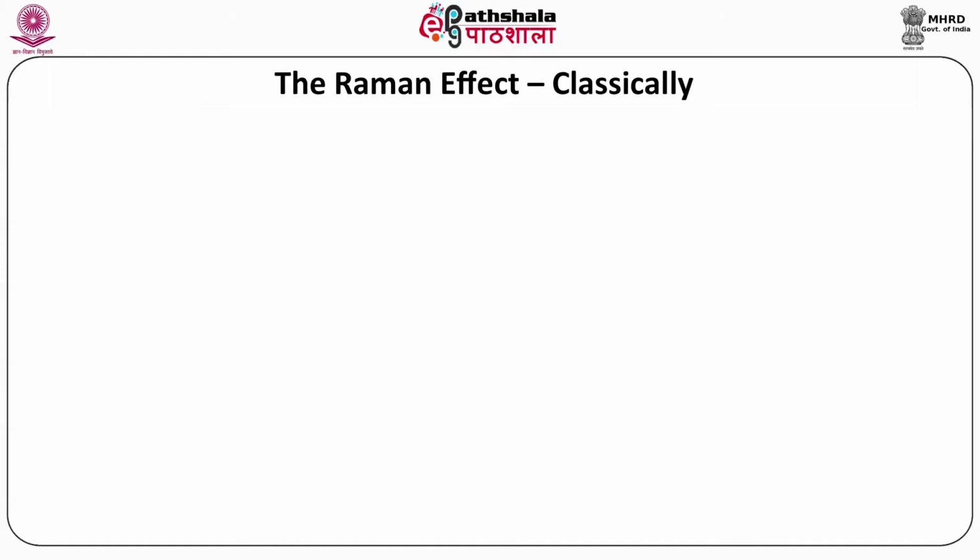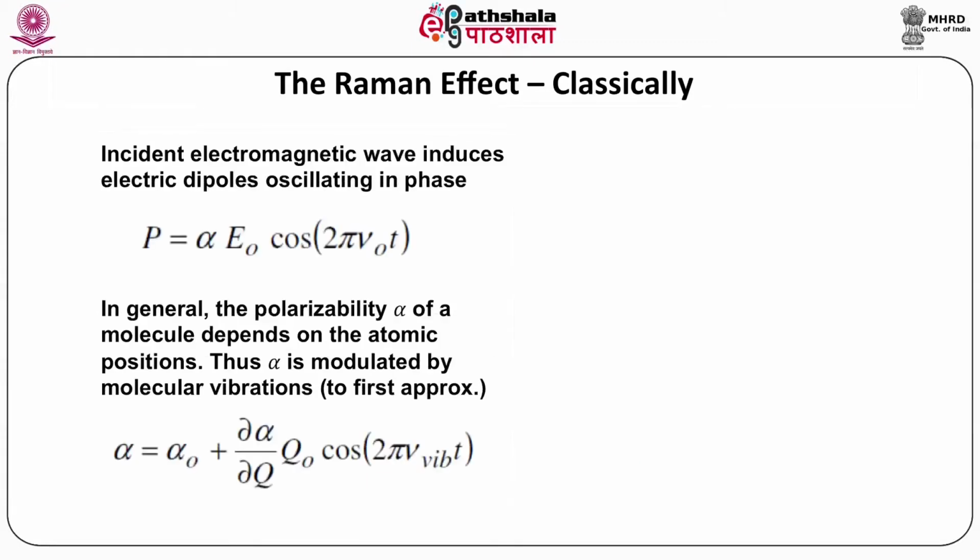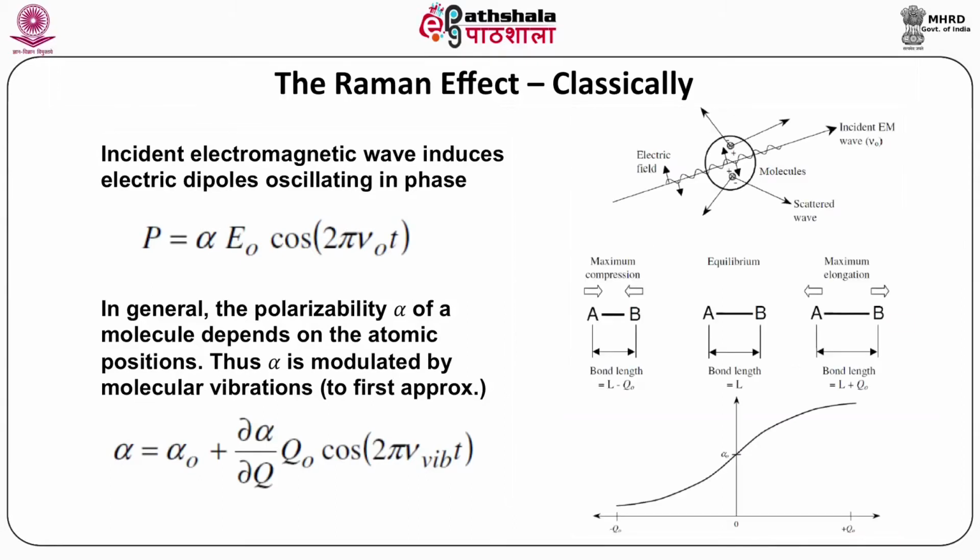Here we try to describe classically the Raman effect. You can see that mathematically the Raman effect can be described. First, you can see in the image the electric field and the magnetic field of the scattered light when it interacts with the molecules in Brownian motion, and the incident electromagnetic wave induces an electric dipole oscillating in phase. P equals alpha E naught cos 2 pi nu naught t.